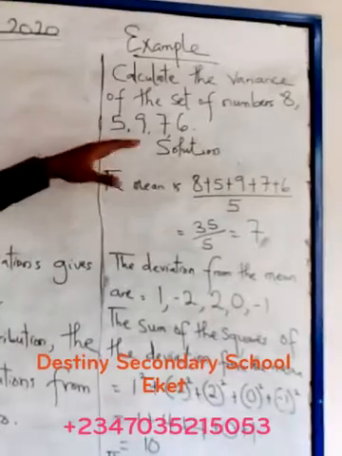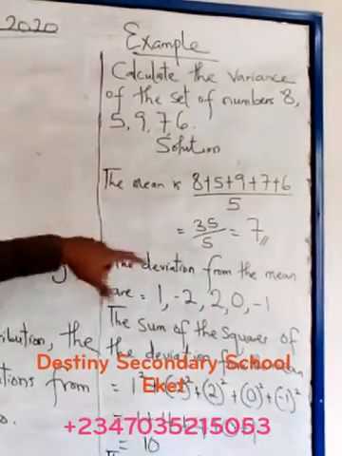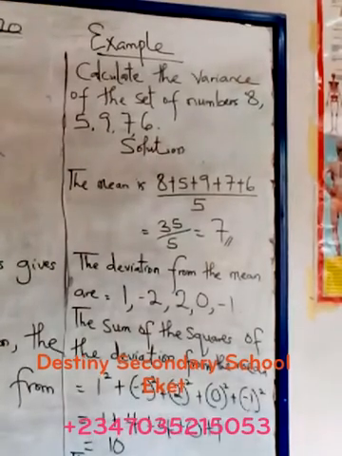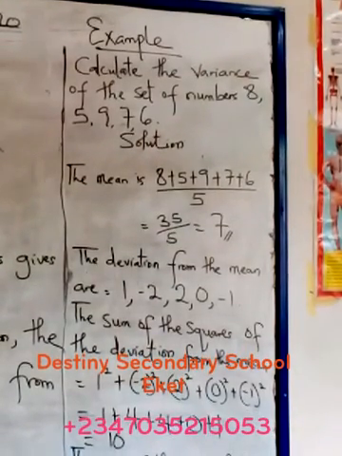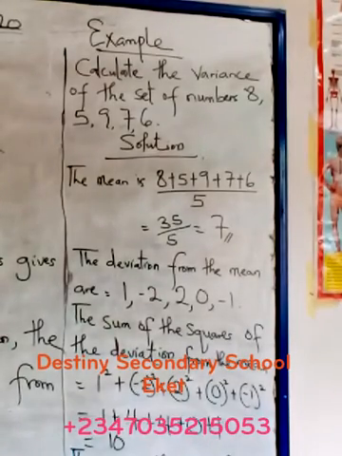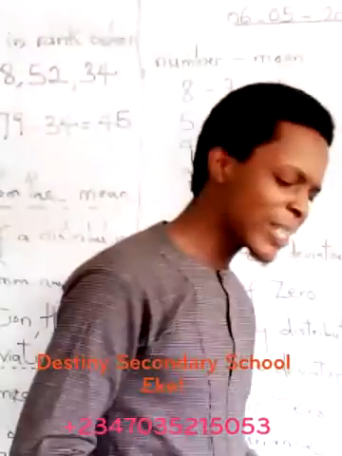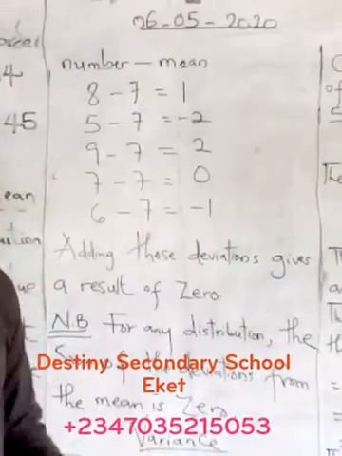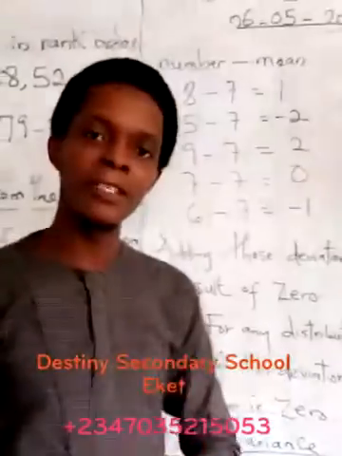So let's get to an example so you understand what I'm saying. Now look at this. They said calculate the variance of the set of numbers 8, 5, 9, 7, 6. Now the solution here. Before you find the variance, the first thing you have to note is that you must find the mean. Without the mean, you can't find the variance, because without the mean, you can't find the deviation.